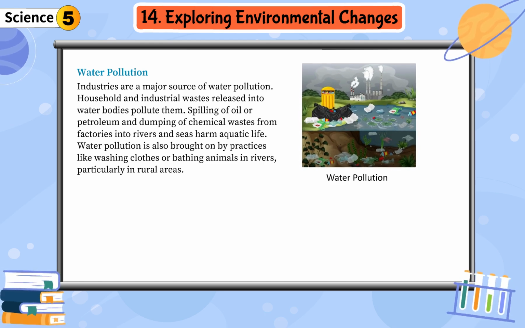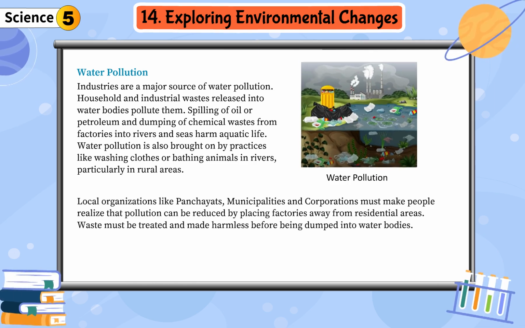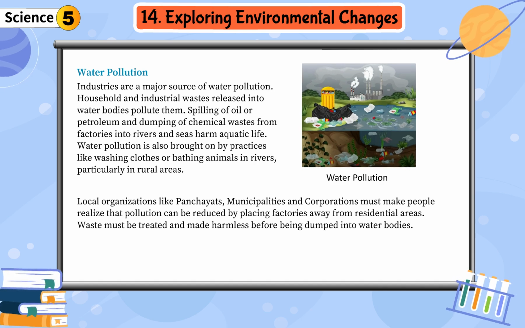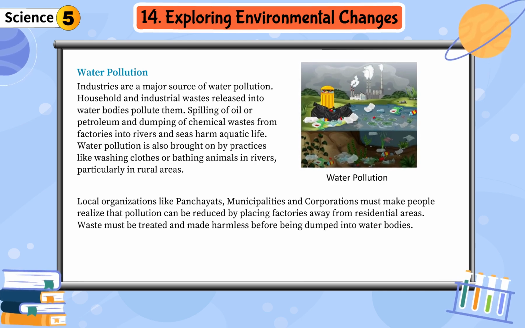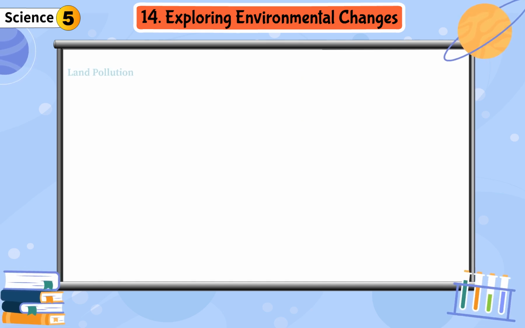Water pollution is also brought on by practices like washing clothes or bathing animals in rivers, particularly in rural areas. Local organizations like panchayats, municipalities and corporations must make people realize that pollution can be reduced by placing factories away from residential areas. Waste must be treated and made harmless before being dumped into water bodies.